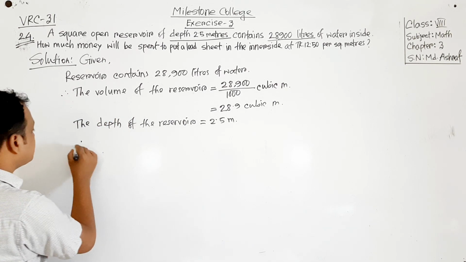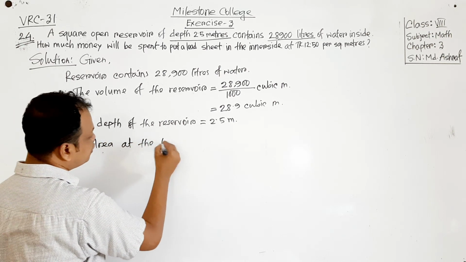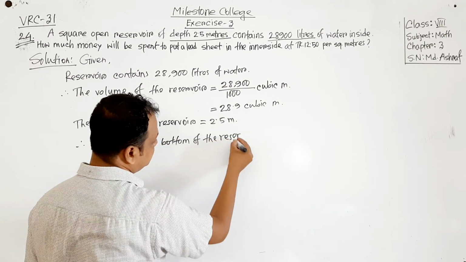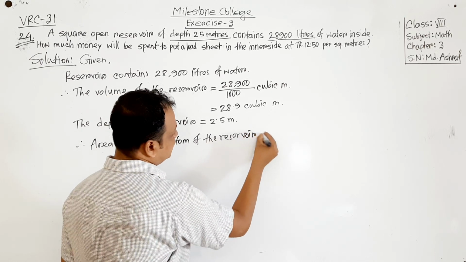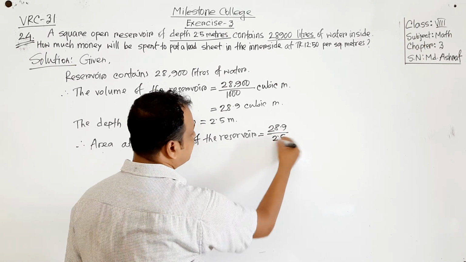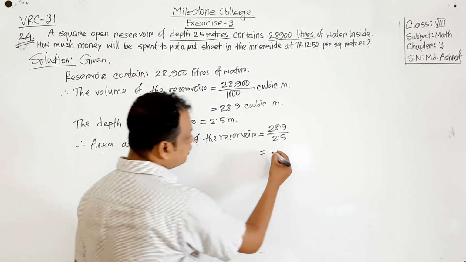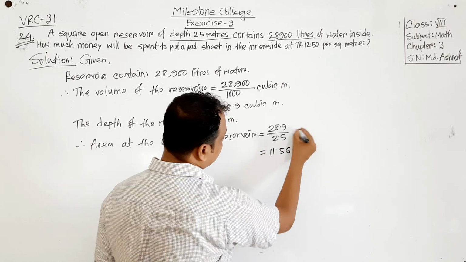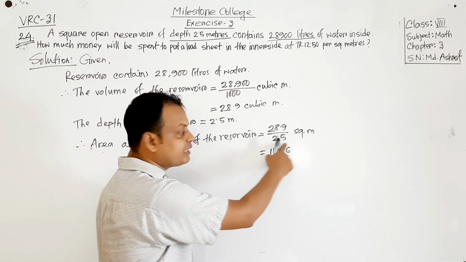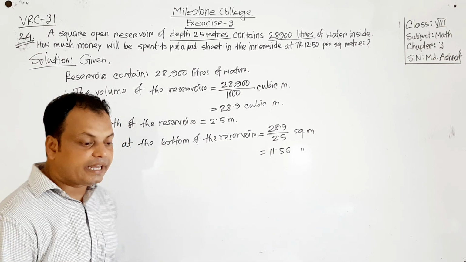Therefore, the area at the bottom of the reservoir equals the volume 28.9 divided by 2.5. After calculating, we get 11.56 square meters. Cubic meter divided by meter gives square meter. So this is the area at the bottom of the reservoir.